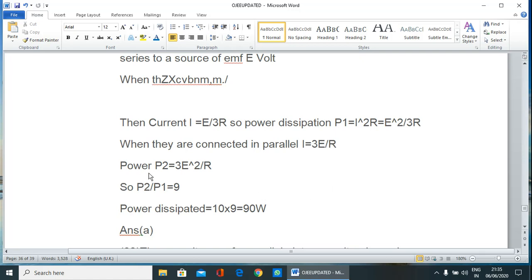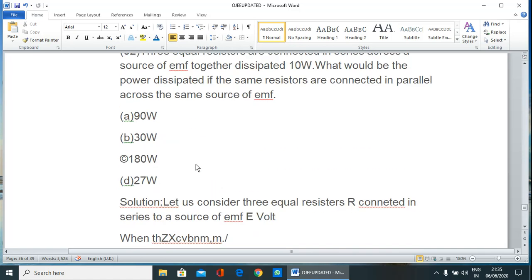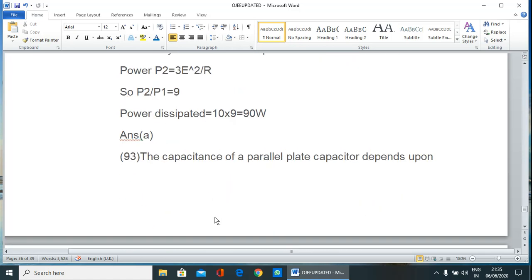Therefore power P2. So let us assume that this is power P1. So power P2 in case of parallel, that is 9E square by R. Therefore P2 by P1 is equal to 9. So power dissipated is 10 into 9, that is 90 watt. So correct answer is A. So answer A is the correct answer.